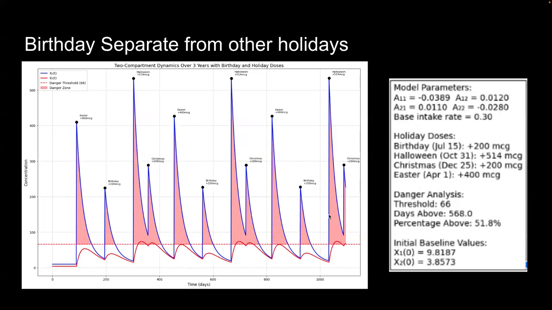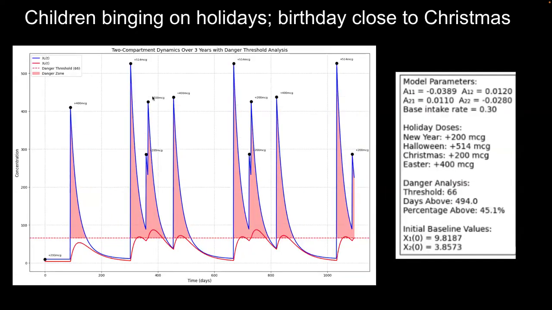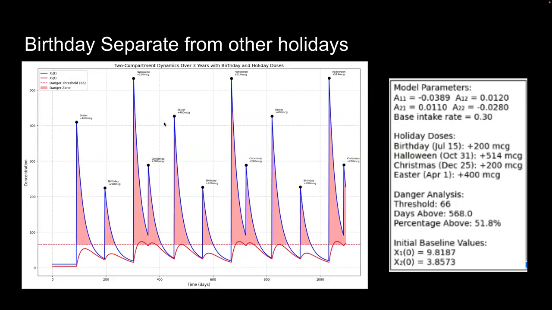Now we look at a birthday separate from other holidays, right? We have Easter, and we essentially took out the New Year celebration and replaced it with a birthday separate from Christmas. And now we have 51.8% of days above this healthy level, which is actually more than we had before. Before we had 45.1%. But a major difference is our spikes are not as great, right? We see the spike at roughly 200, well, up to 300 really, due to the continued effect of Halloween from Christmas. But if we look at the previous one, we had up to 400 here. Essentially what happens is our spikes are much less high, but they are more spread out due to another date being here, the birthday in this case.